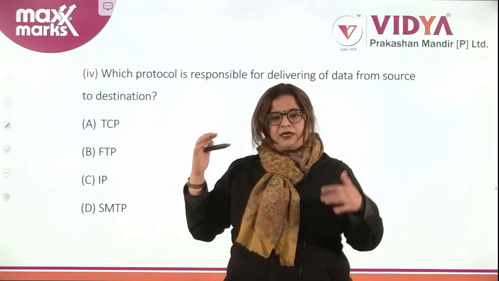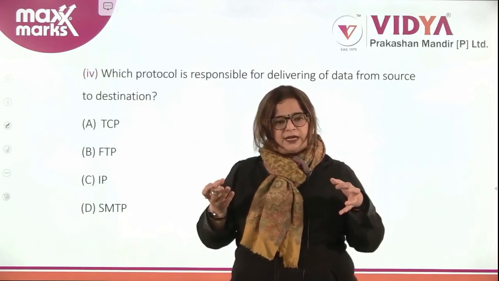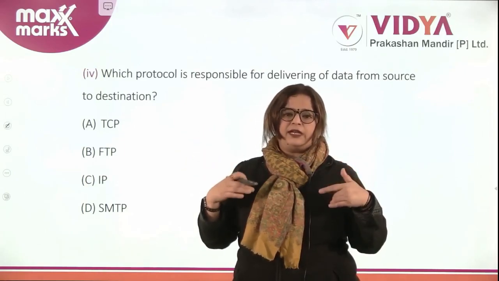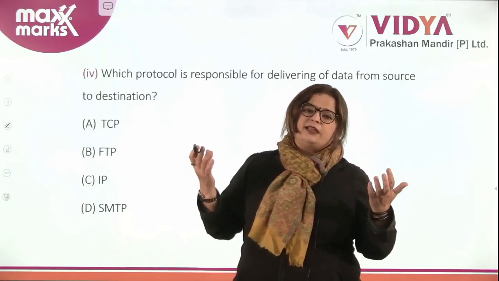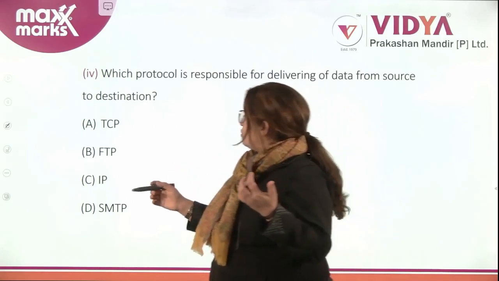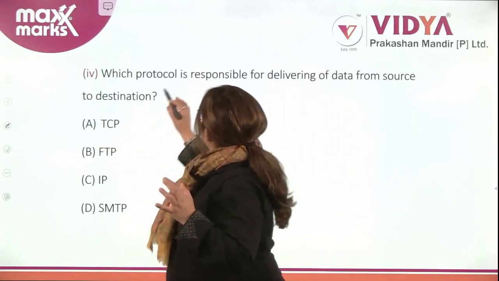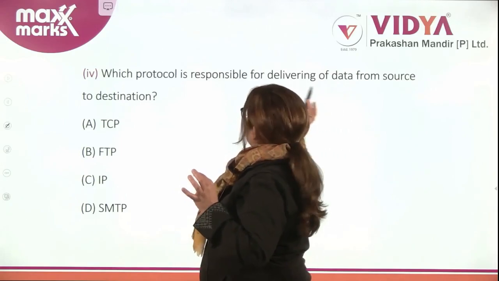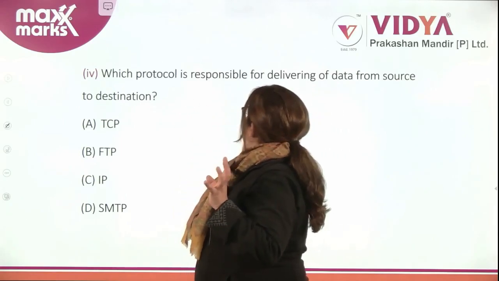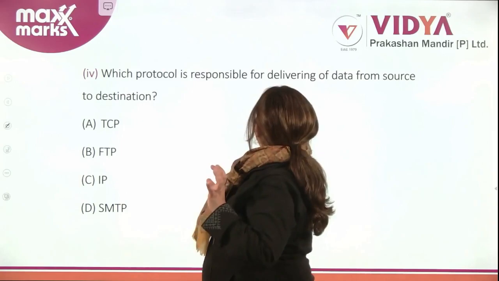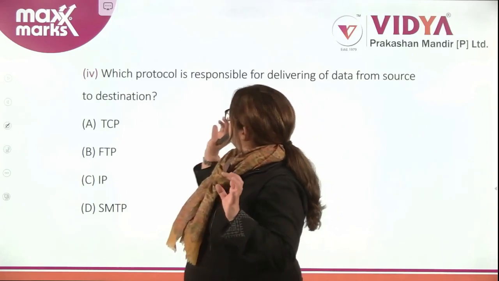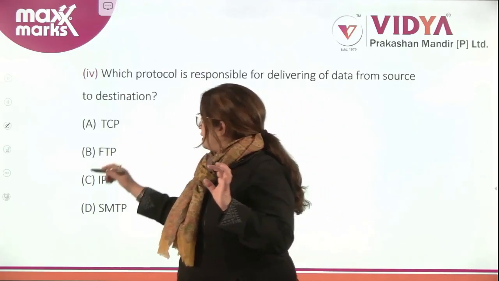Now, which protocol is responsible for delivering of data from source to destination? You know we just learned that TCP divides the data into packets and what does IP do? It makes sure that the data is delivered at the correct destination. So which protocol is responsible for delivering data from source to destination? That is IP.